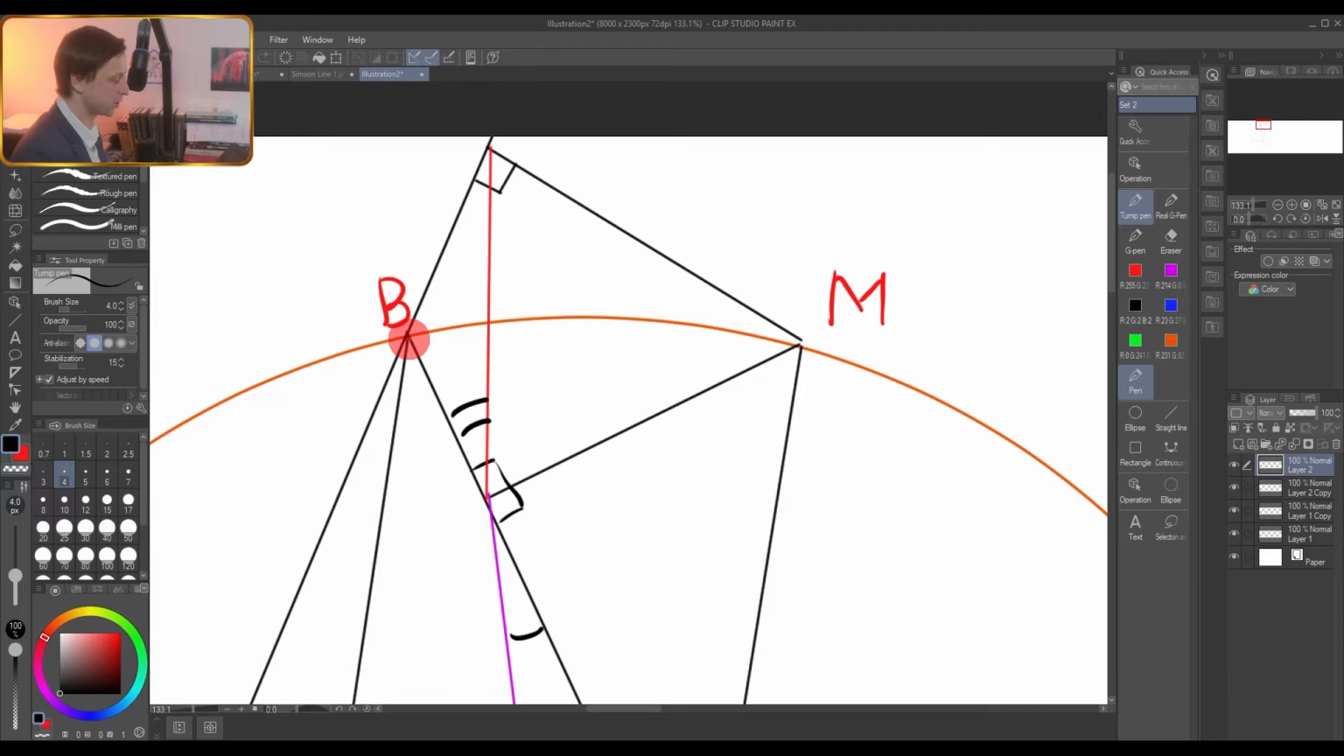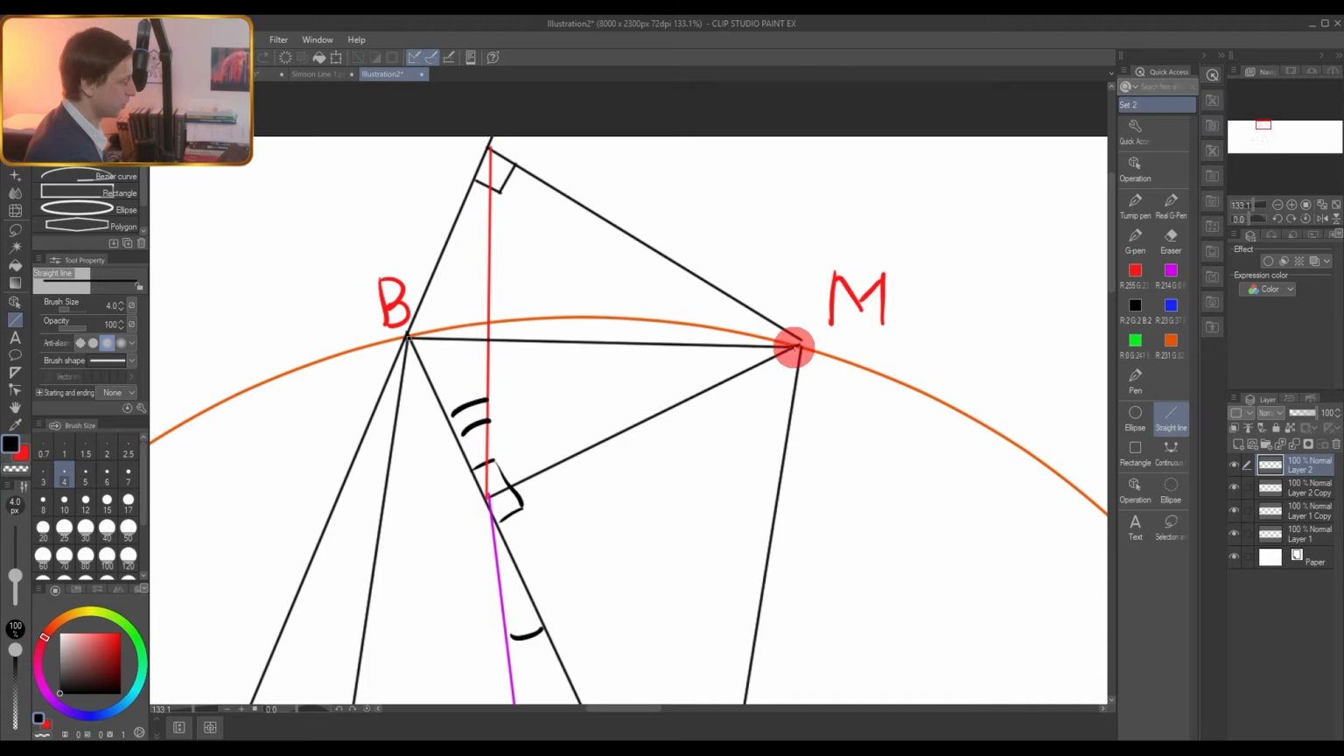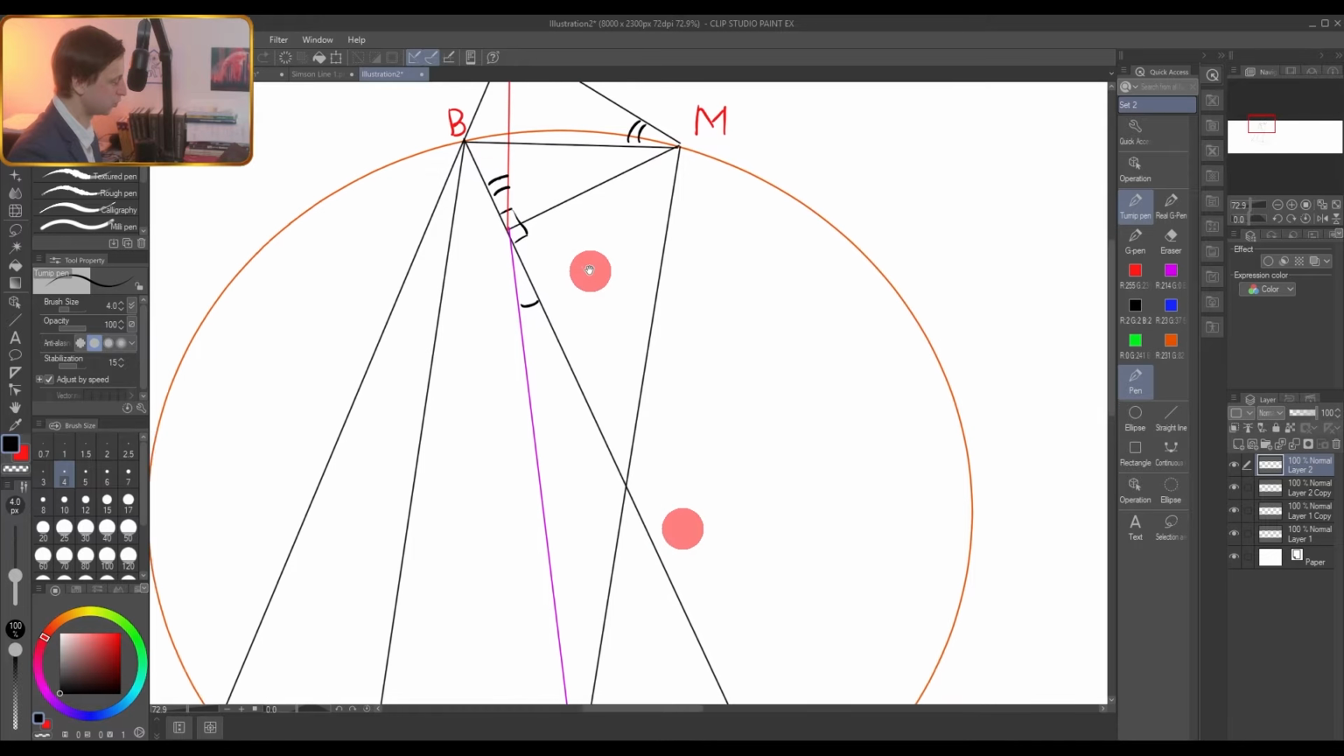Here, let's connect points B and M. They are connected. This angle, of course, should be equal to this angle, just because they subtend the same arc here. So these angles are equal because we have a cyclic quadrilateral. Okay, let's go to the next one.